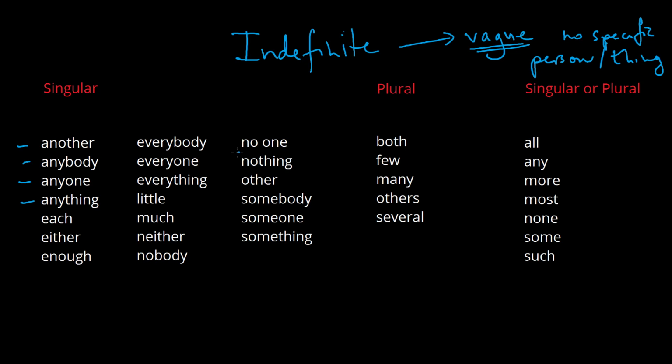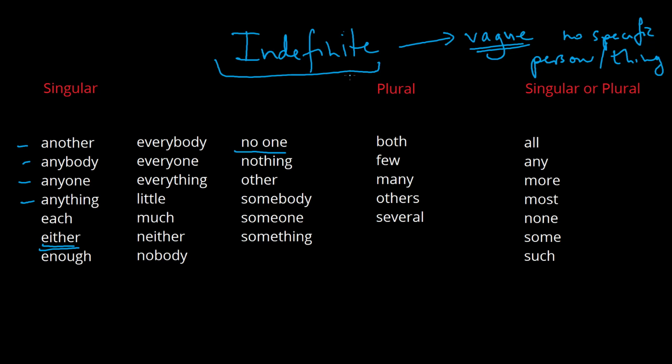So if you were to say no one, what does that actually refer to? Well, it refers to an absence of something, I suppose. So one way to think about these then is that these are indefinite. They're not quite as specific, but some are more specific than others. So for instance, either would have to be one of two options typically. So you'll see that some are more specific than others, but this general description is definitely apt, that on the whole they are fairly indefinite.